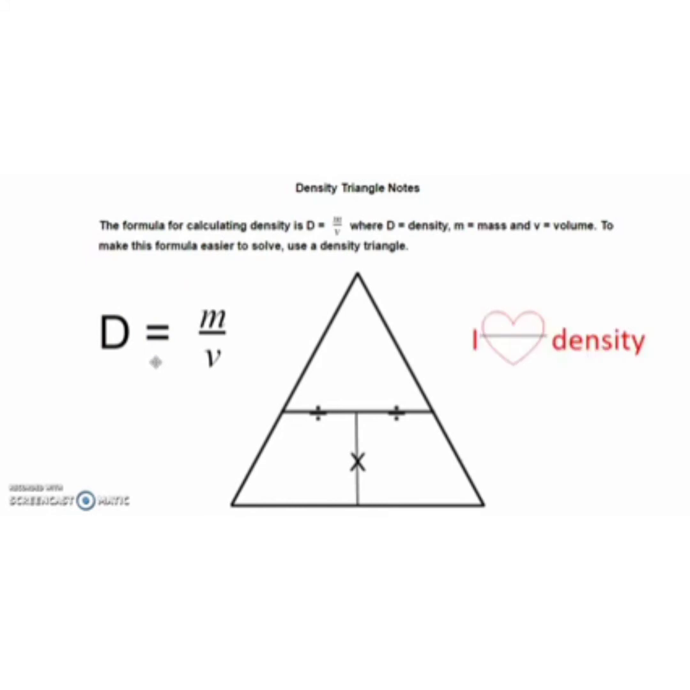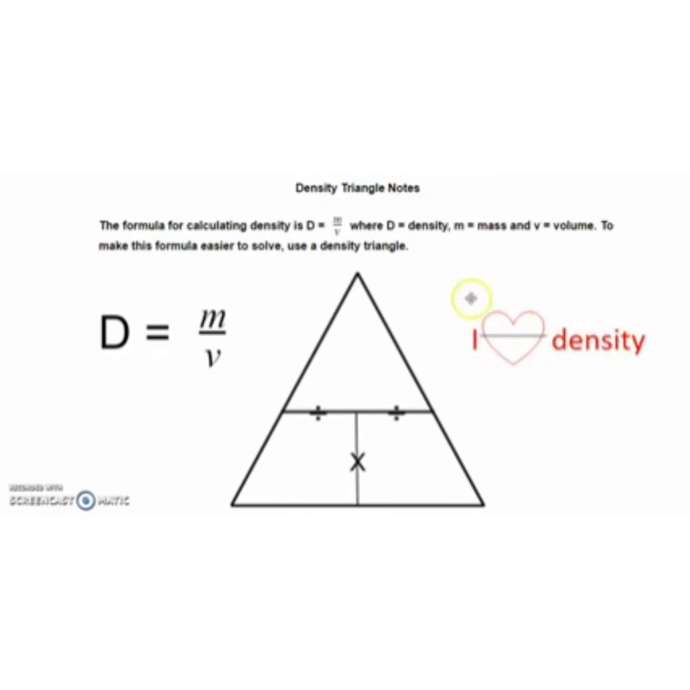All right, and we know you love density because you're in science, and we science teachers love density because we teach it. But what does this really mean? Well, take a close look at it. Look at this heart. The top part of the heart, above this line, looks a lot like this M over here. And on the bottom of the line, the heart looks like a V shape, like volume. So this will help you remember that density is equal to mass over volume.